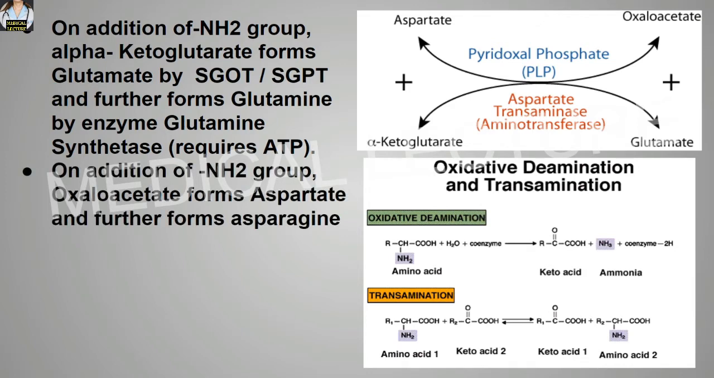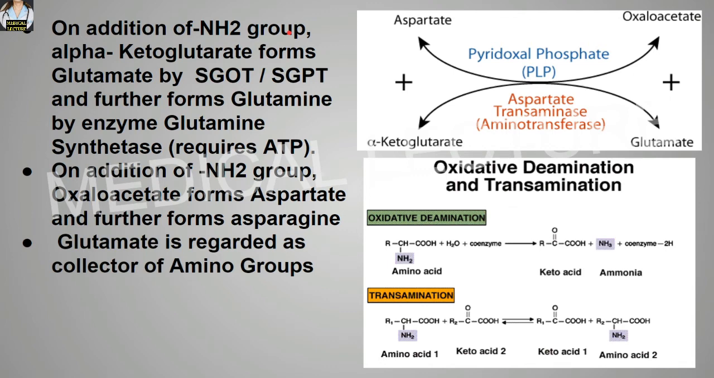On addition of NH2 group, oxaloacetic acid forms the aspartate and further forms the asparagine. So over here, if you remember, whenever we remove this amino group from the aspartic acid, this forms oxaloacetic acid, right? But when we again add NH2 group to this oxaloacetic acid, because this reaction is reversible, it will again form aspartic acid, and this aspartic acid will further form the asparagine.